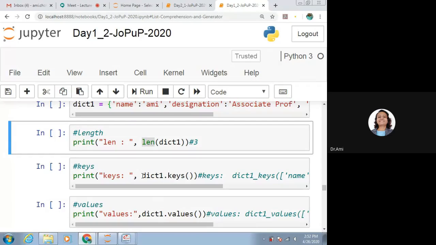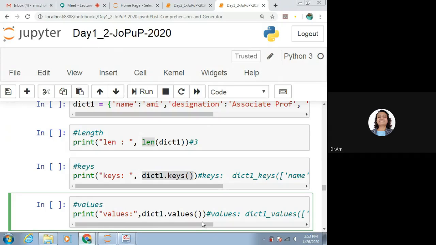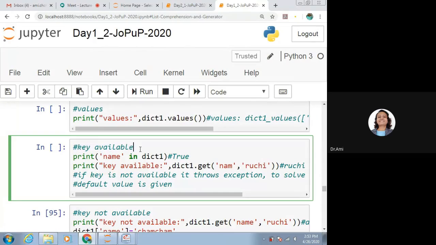If you want to get the keys, very simple function we have used, that is keys. We'll be getting the keys over here. If we use dict1 dot values, we'll be getting the values. Now, we want to use the in operator for dictionary. That is, we are trying to check whether the key is available in the dictionary or not. For that, we can say name in dictionary 1. So name is the key which is available in dictionary 1, so it will return true.